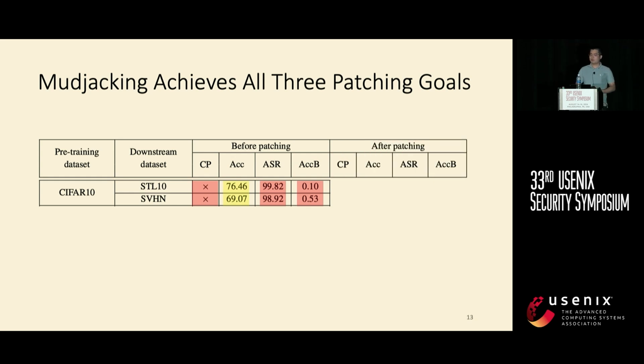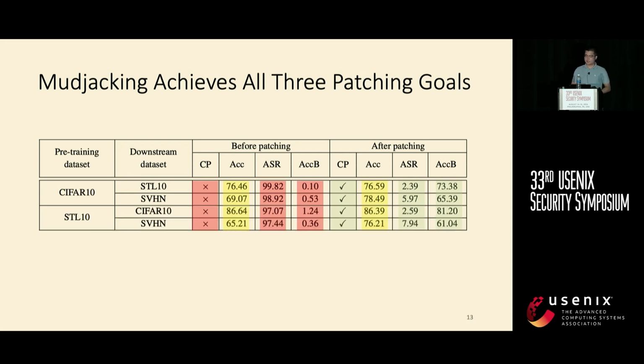But after patching, we find that we can achieve the effectiveness goal by correctly predicting the label for the backdoor image. And also, we maintain the accuracy to achieve the locality goal, to make the foundation model still useful but free of backdoors. And the attack success rate is degraded a lot and close to 0, which means it's almost free of backdoor, and accuracy of backdoor images is close to the original accuracy after the patching. So it will not impact much as the backdoored foundation model. And our results also generalize to different datasets and also different modalities.